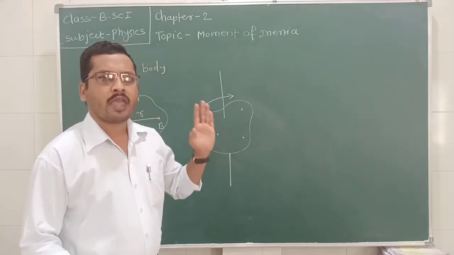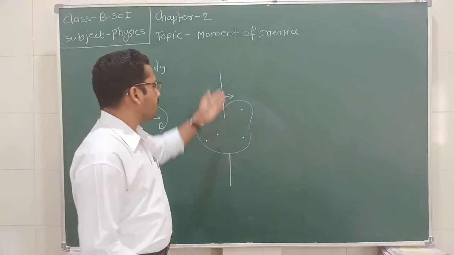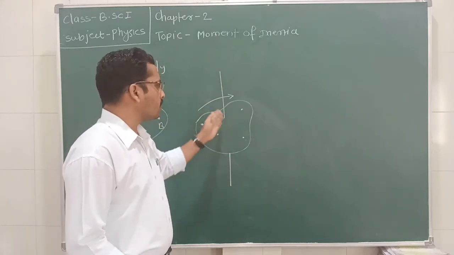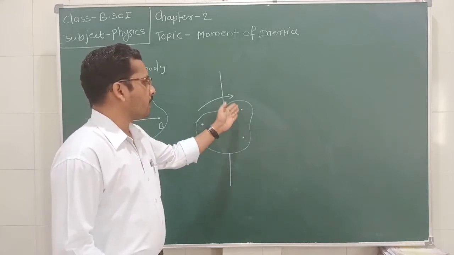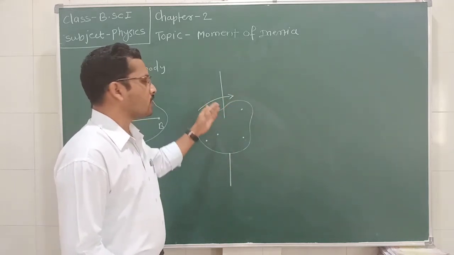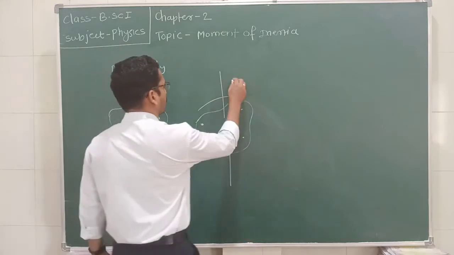Then an imaginary line passing through the center of all particles which perform circular motion is called the axis of rotation.